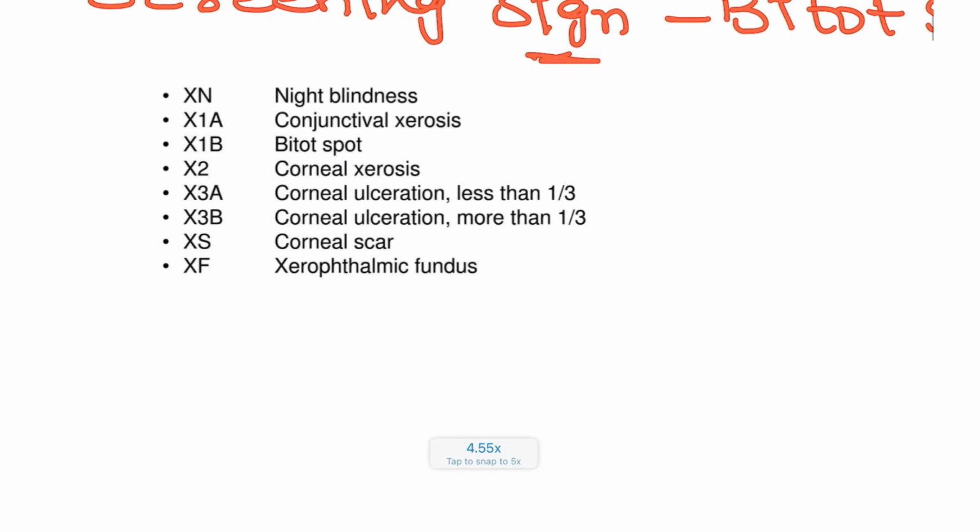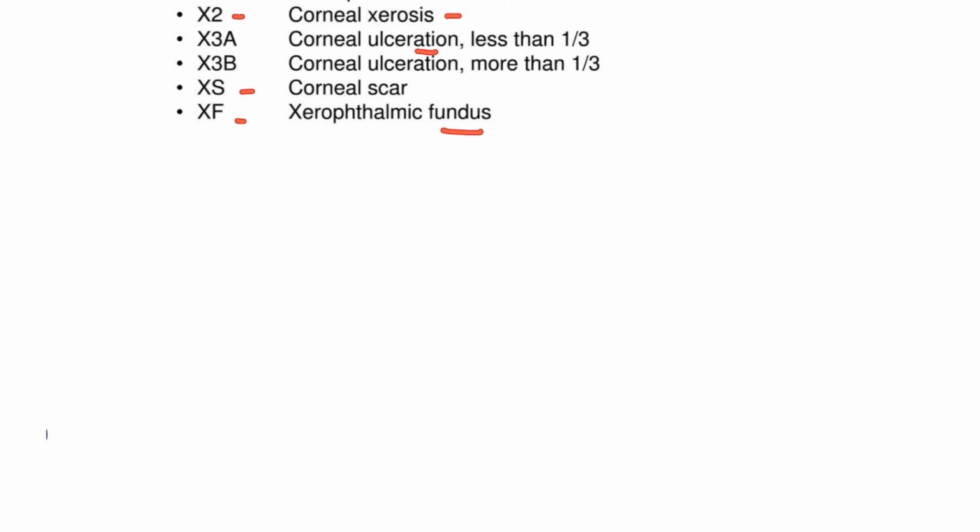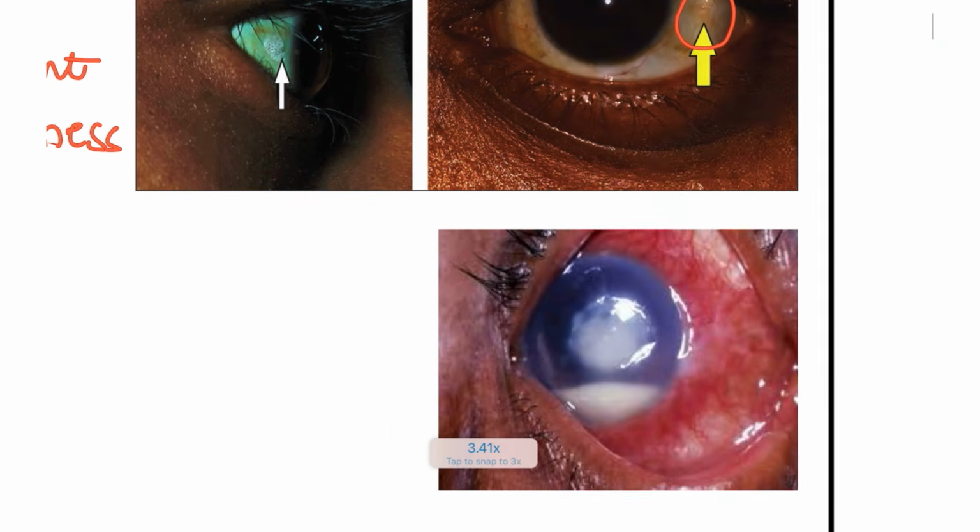Next we have the staging of the xerophthalmia. Xerophthalmia XN means night blindness. Xerophthalmia X1A and X1B is mostly conjunctival xerosis and the Bitot spots, and X2 is for the corneal xerosis. X3 is going to be the ulceration of the cornea, and XS is for the scar, and XF is for the fundus involvement. Okay.